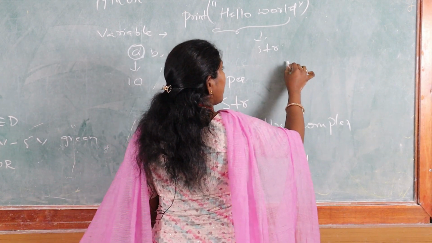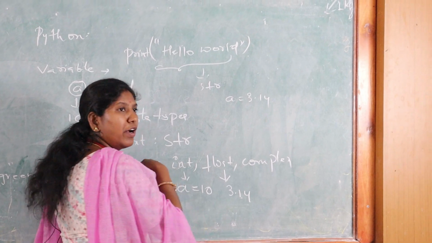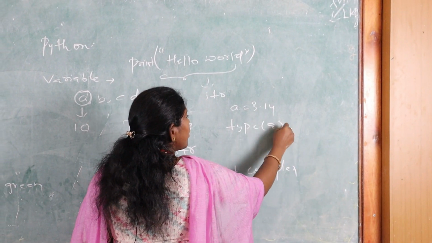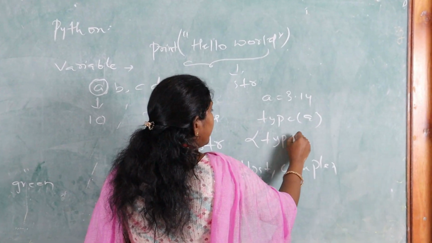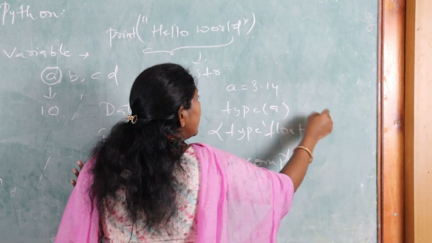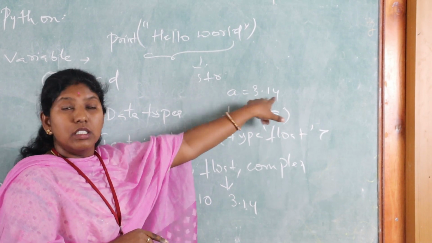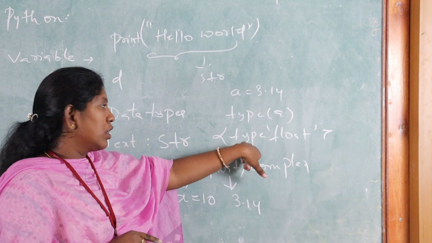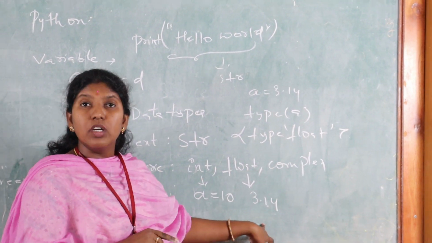See here, I am writing: A is equal to 3.14, and I am writing type A, or else we can write type float. If we write it this way, whatever we have given there will be displayed at the output. So simply we can say that float has to be written in the form of the pi value.